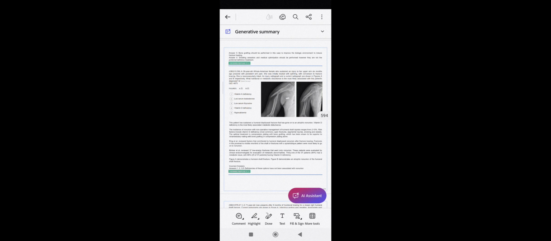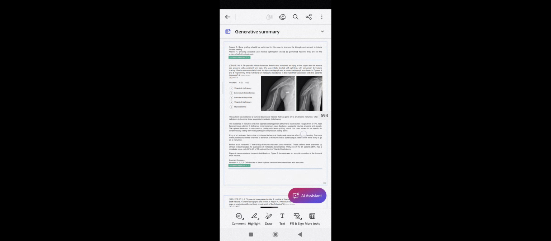Now the second MCQ is a 58-year-old African American female who sustained an injury to her upper arm 6 months ago and presents with persistent arm pain. She was initially treated with a splint, as is the protocol, with conversion to a fracture brace. The normal conservative method is splinting for 7 to 10 days and then converting into a functional brace for 6 weeks.